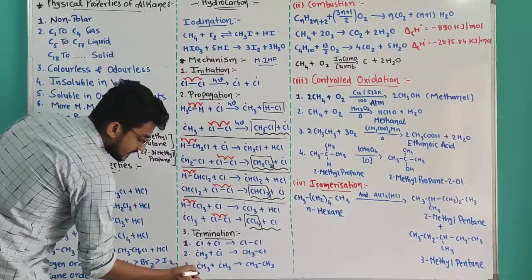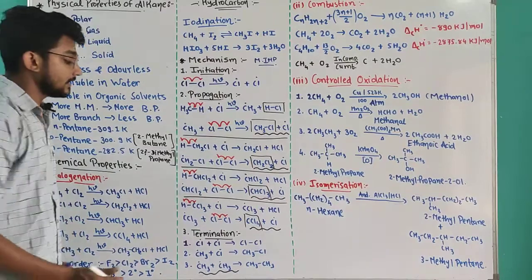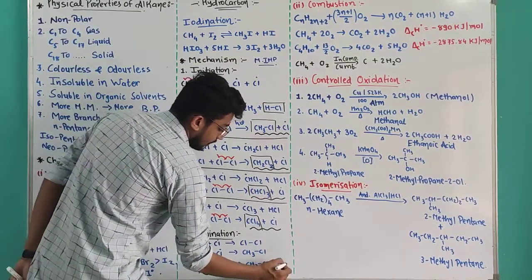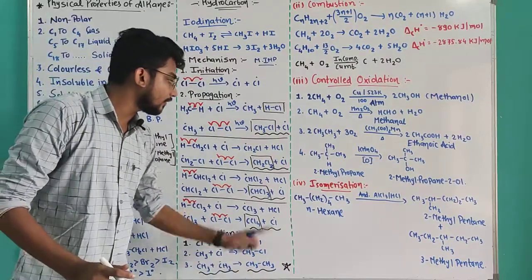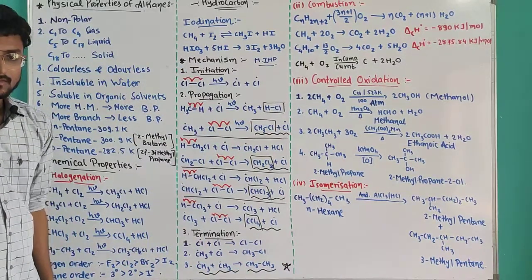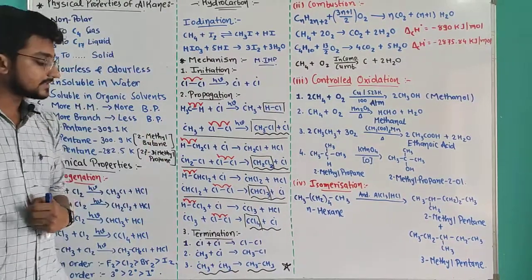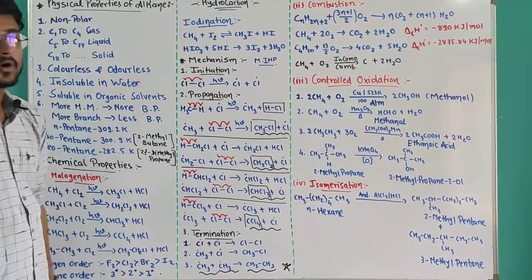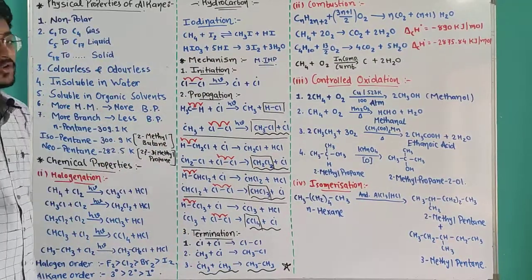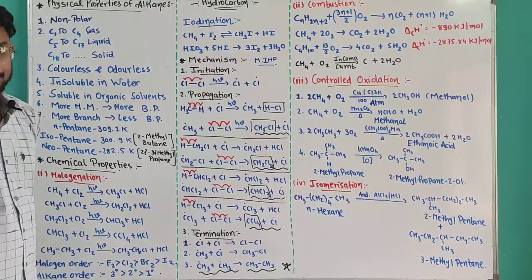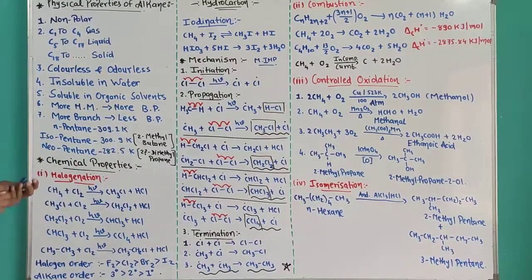But this is the most important. If two methyl free radicals react with each other, it gives me ethane. And that is the byproduct of this reaction. Clear? Two methyl free radicals react with each other and give me an ethane molecule. Ethane is the byproduct of free radical substitution, halogenation. Okay, so that was all about halogenation.